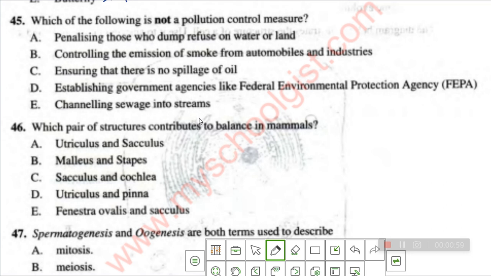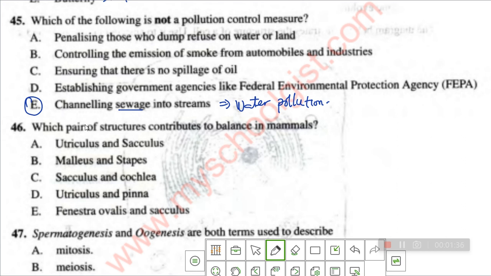Now you want to prevent pollution, but you are still putting feces inside the streams. This sewage, they are like feces. So you now channel them inside the streams. You don't know that when you channel them inside the streams, you are going to cause water pollution. That's when the streams will be smelling. So that's also a pollution. So you are causing pollution. So for number 45, this option E is not a pollution control measure.